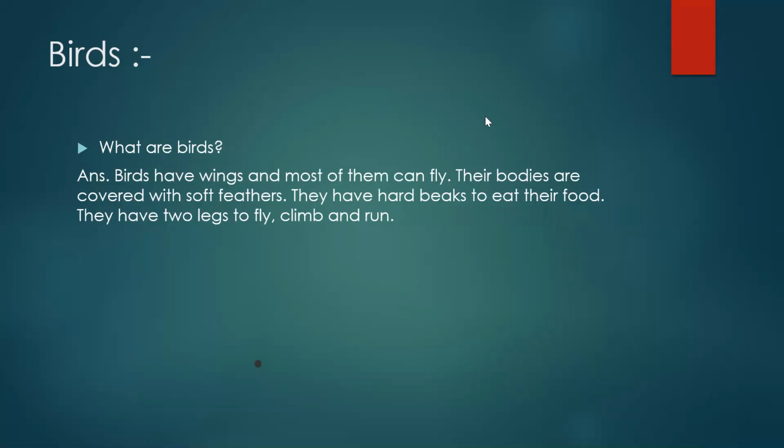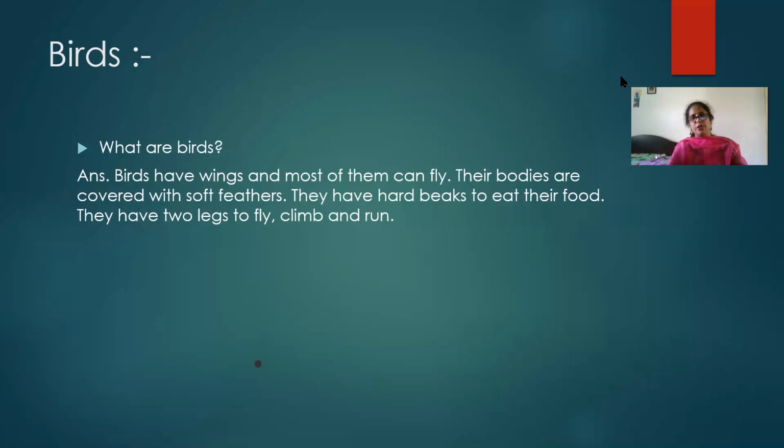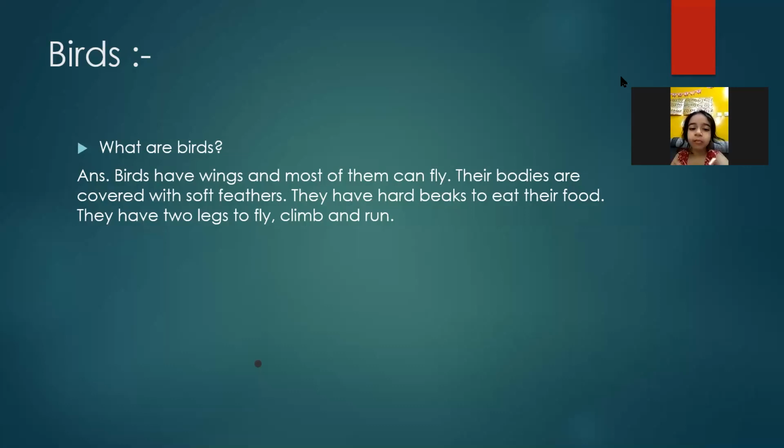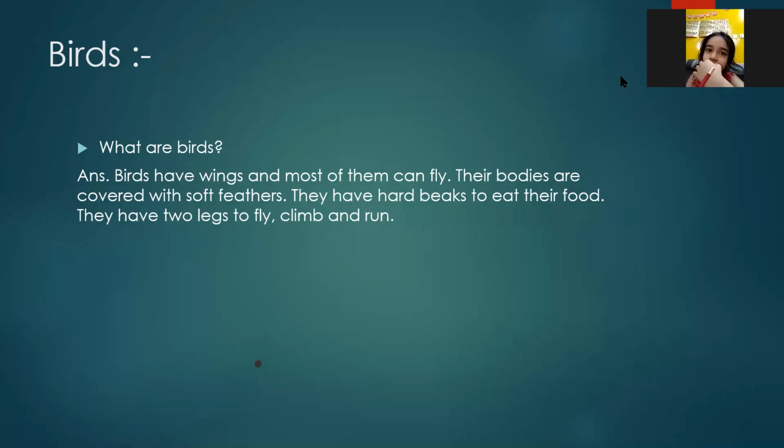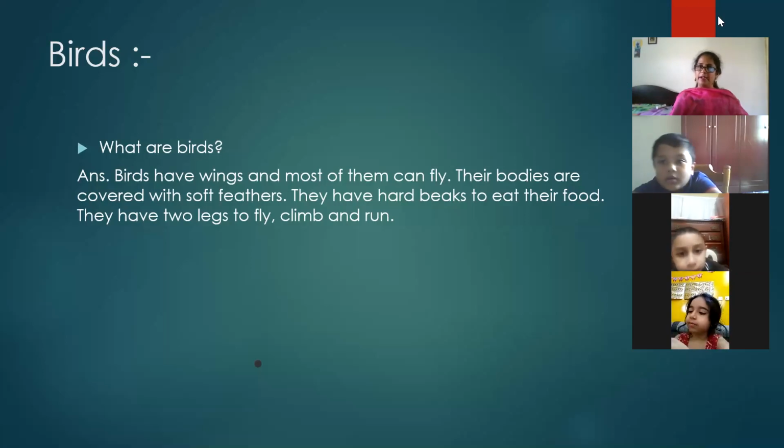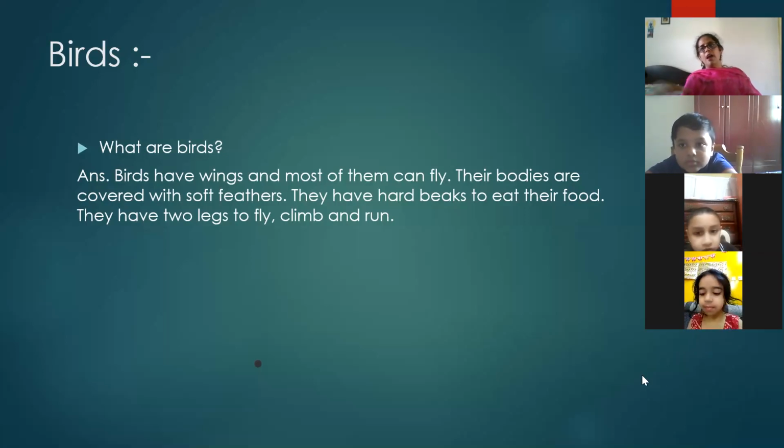In the first class, I explained to you about the insects. Now I'm going to teach you about the birds. Before, I already showed you two birds. One is the big bird and its name is the peacock. Then I showed you the other, a small bird. I gave you one example, that is the sparrow. To start the lesson, we have to know what birds are.